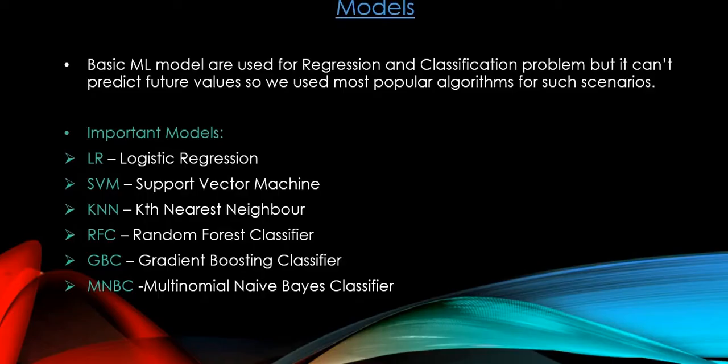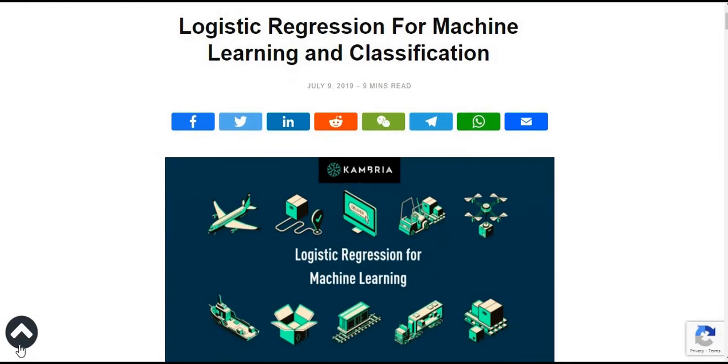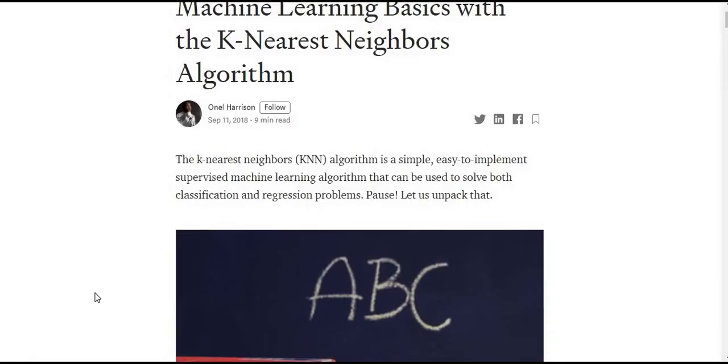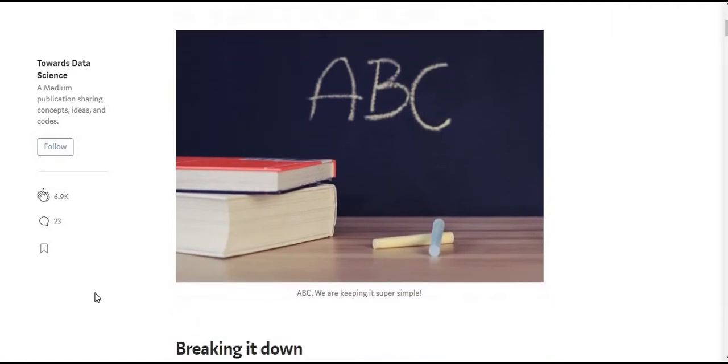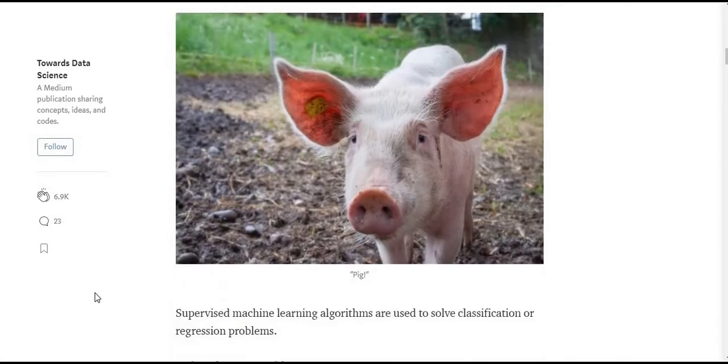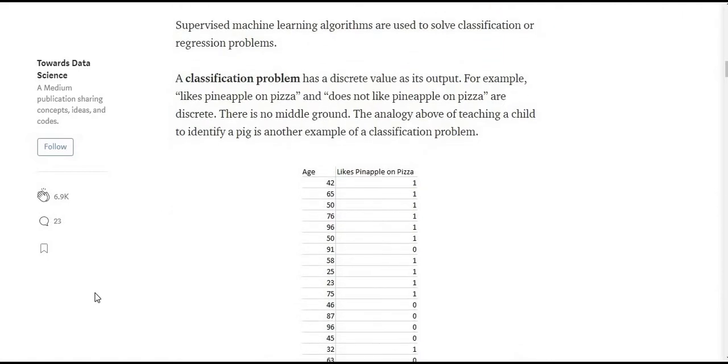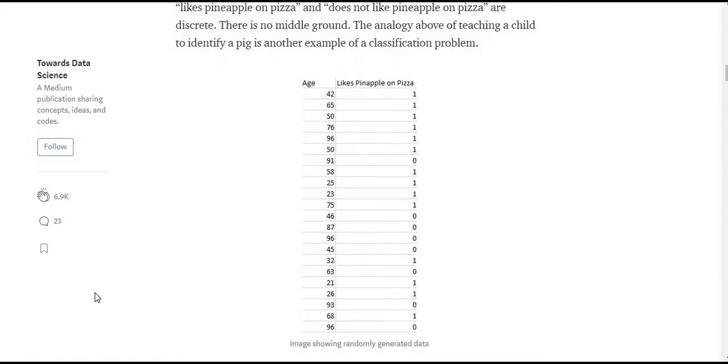We started our work with the most popular models related to NLP and text classification techniques. First is SVM. It is a basic supervised learning model with associated learning algorithms. Next is the logistic regression model, which is also a basic classifier. Next is the KNN model, which is the K nearest neighbor model. It is also a supervised machine learning algorithm used to solve classification and regression problems.